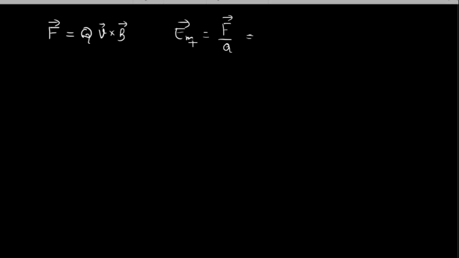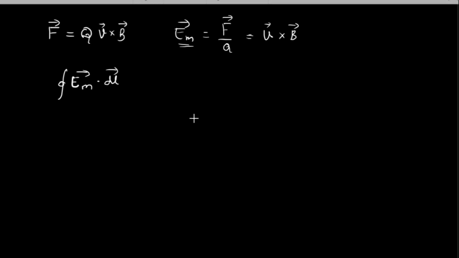So what I am doing here, this EM is considered as electric field intensity which is motional. Motional electric field intensity represented by EM, which can be F by Q, which is written as V cross B, because I have just taken that Q to the other side. So V cross B. So now see, what I can do is, I got EM as V cross B, in the sense I can write the EMF induced as closed integral EM dot dl, is it not?